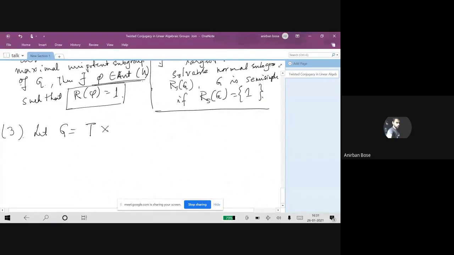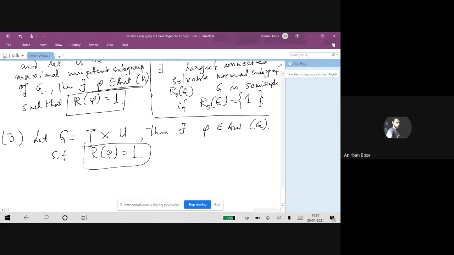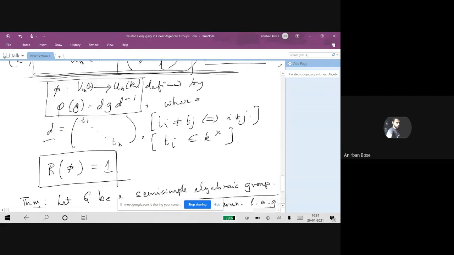Then there will exist an automorphism phi belonging to Aut G such that R phi turns out to be equal to 1.